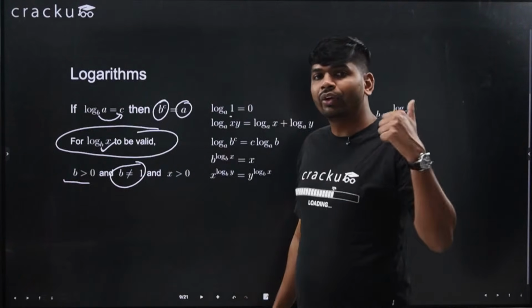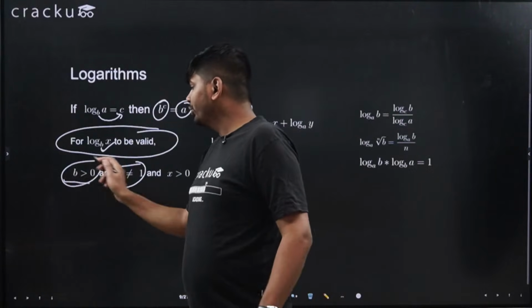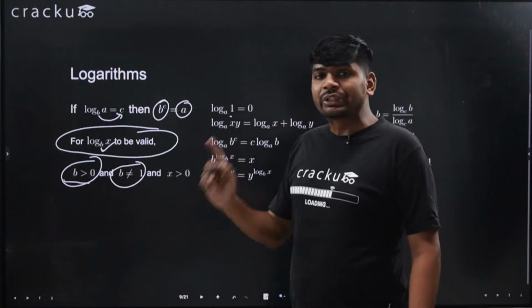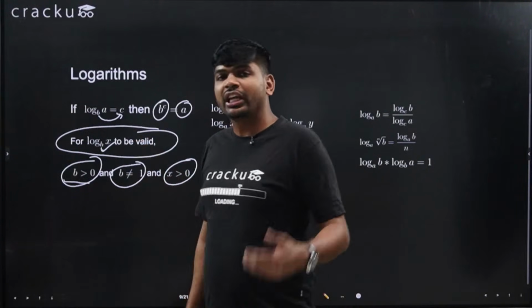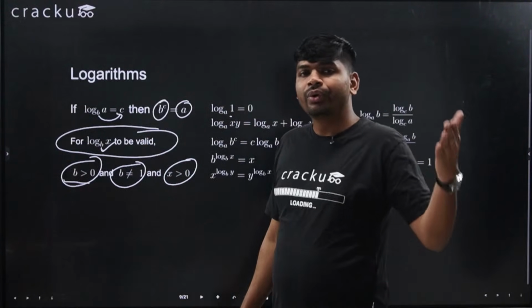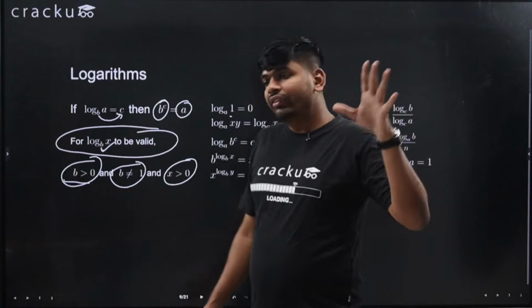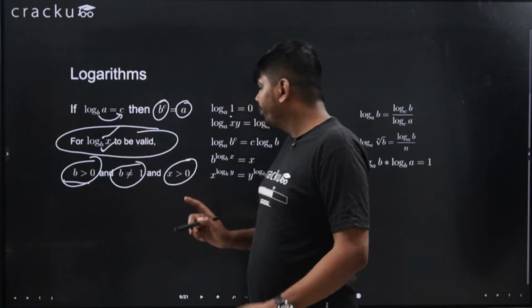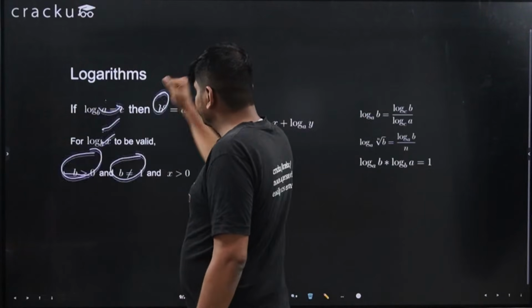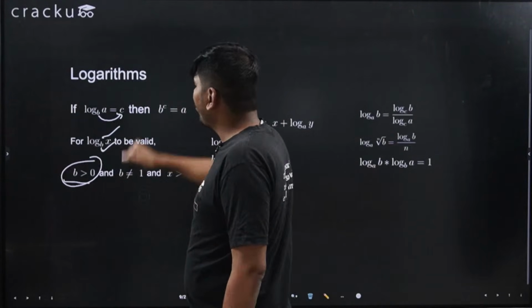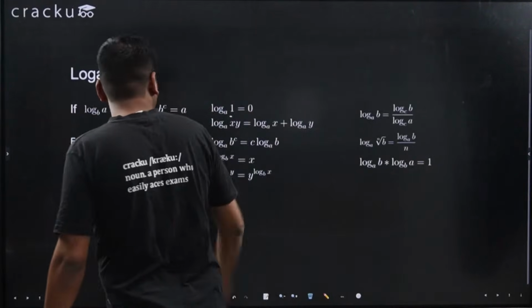So b cannot be equal to 1, it should be greater than 0, and x should be greater than 0. It can be fractions, 3 by 4, let's say 1 by 8. These values x can take, but it should be greater than 0.